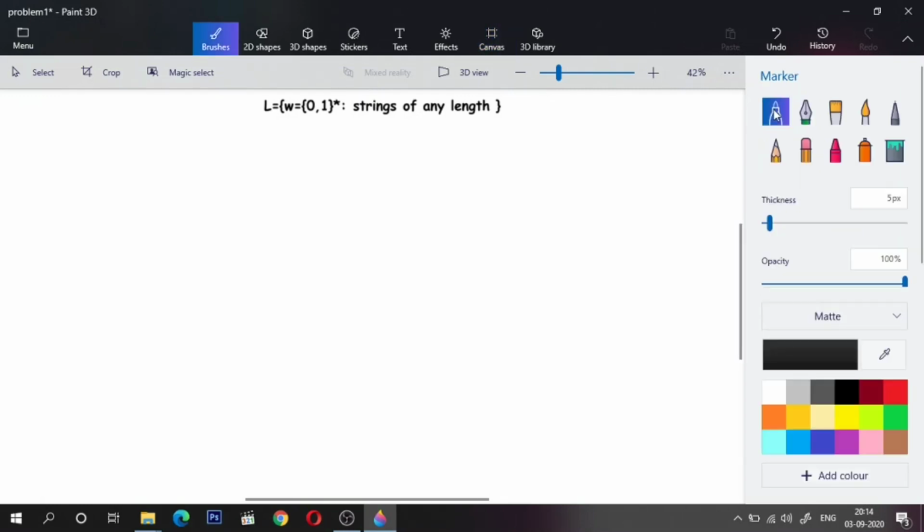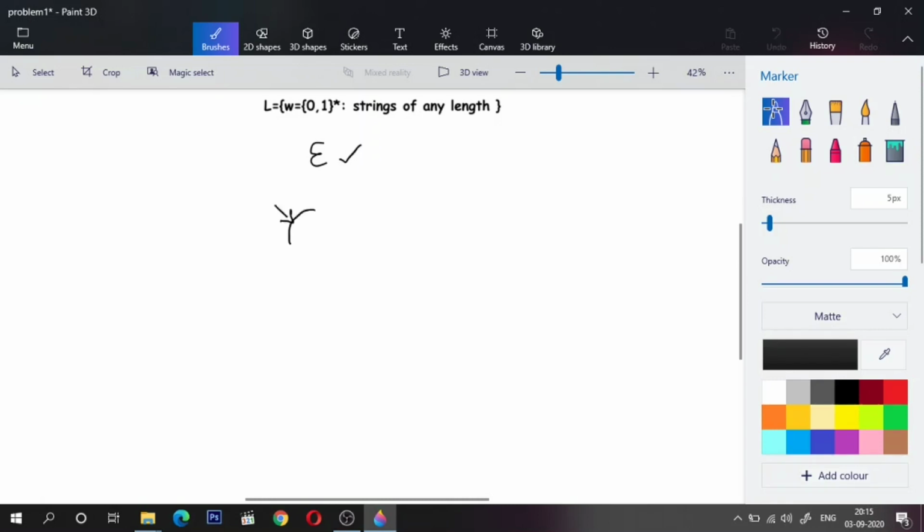Let us stick to the basics. The first question we would ask ourselves is, what is the simplest valid string that is accepted by the language? So strings of any length. What can be the smallest string? String of length 0, right? String of length 0 is valid according to the definition. String of length 0 is represented by epsilon. So epsilon is totally valid, and let us build the skeleton of the DFSM by considering this.